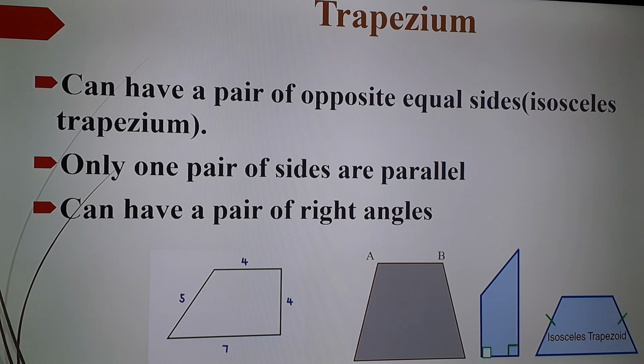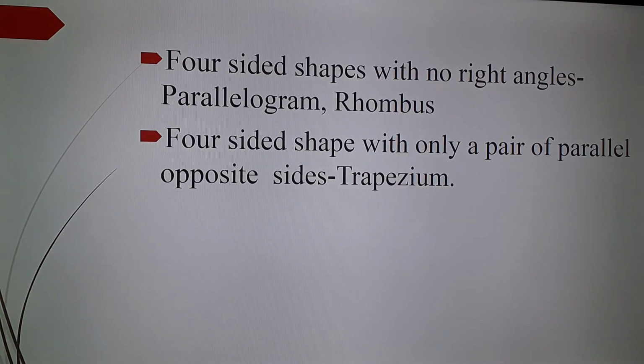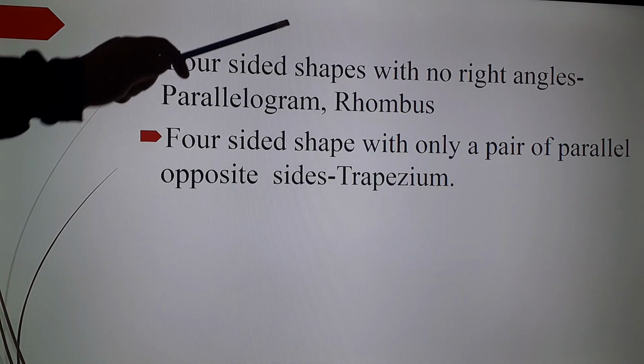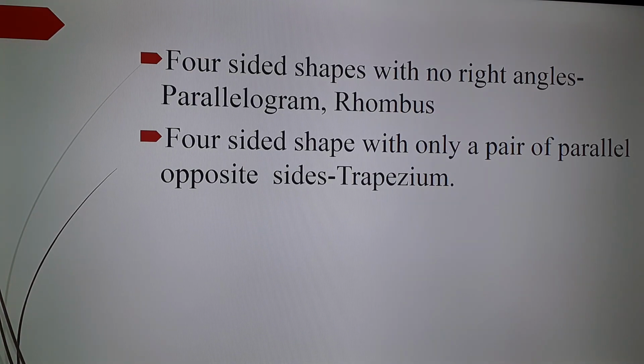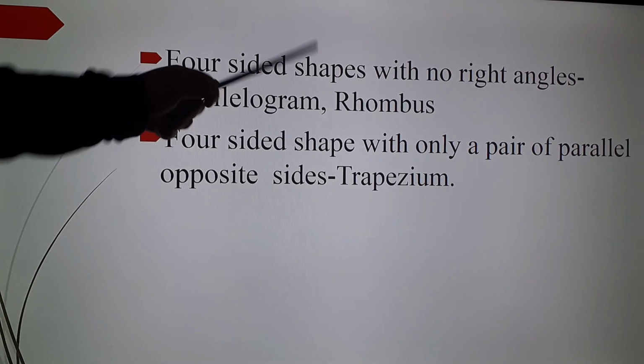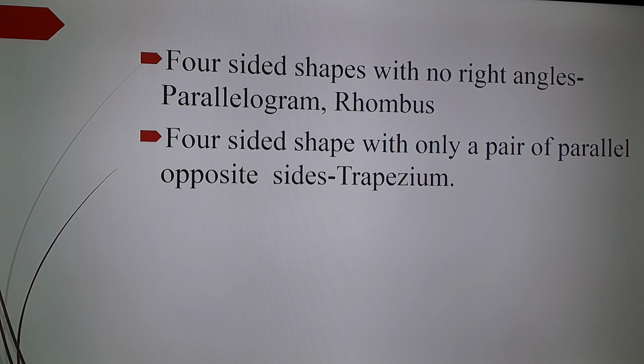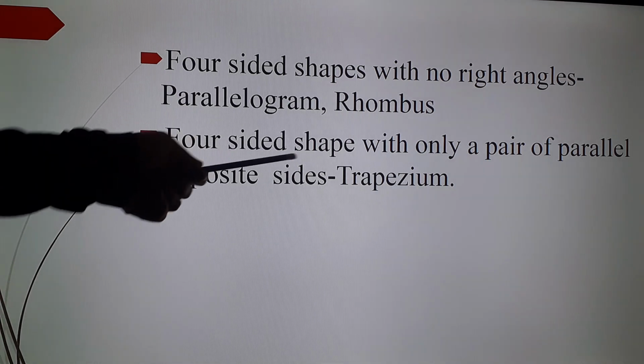So what are the properties of a trapezium? It can have a pair of opposite equal sides, isosceles trapezium. Only one pair of sides are parallel. It can have a pair of right angles. So, four-sided shapes with no right angles. What are the four-sided shapes without right angles? Parallelogram, rhombus. Four-sided shape with only a pair of parallel opposite sides. That means only two sides will be parallel, but the other two sides will not be parallel. That is a trapezium.